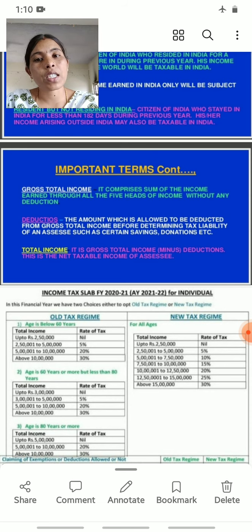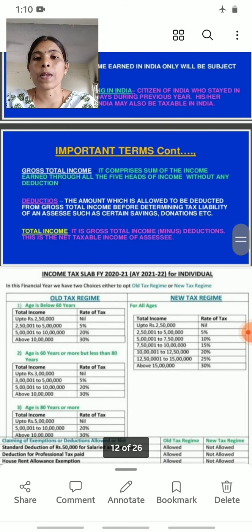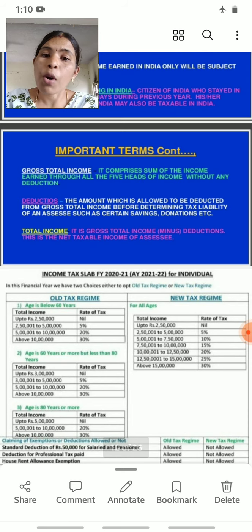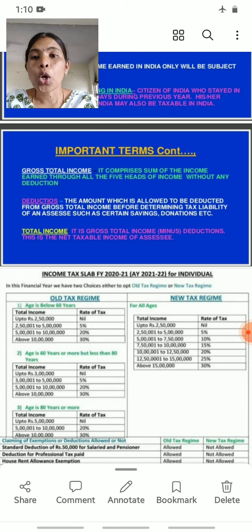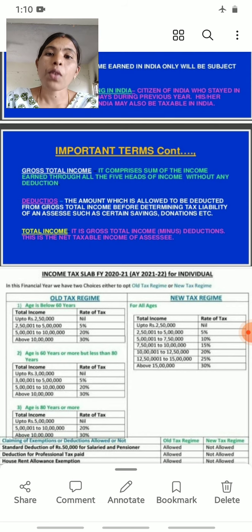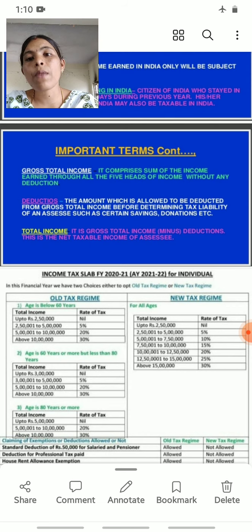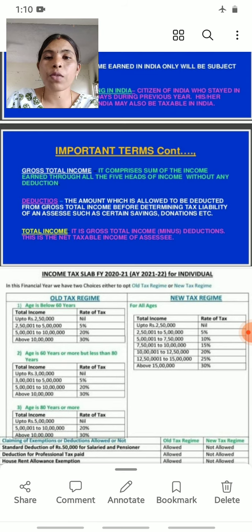What are the 5 heads? Income from salary, income from house property, income from business or profession, income from capital gains, and income from other sources. The sum of the incomes earned through all the 5 heads without any deductions is called gross total income.